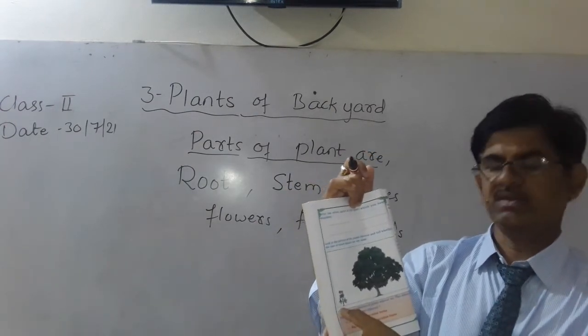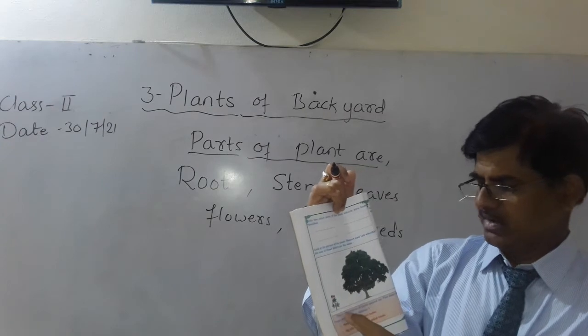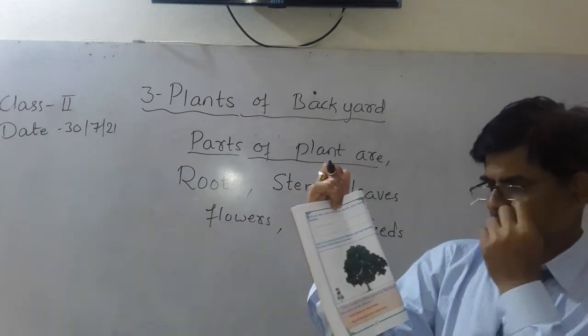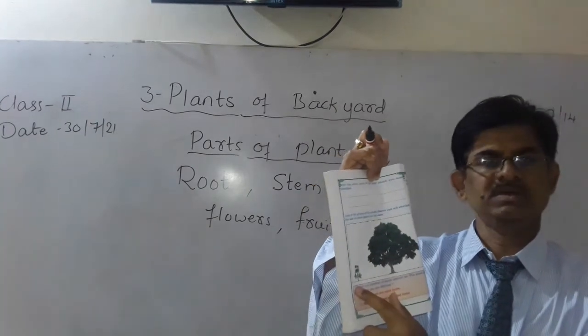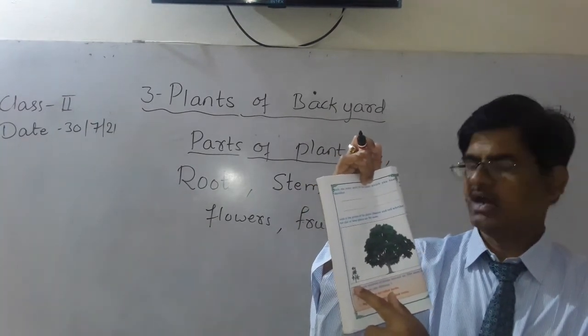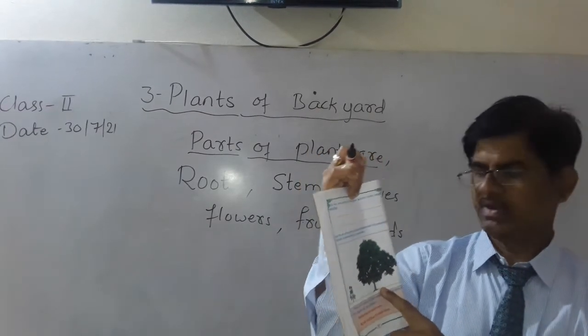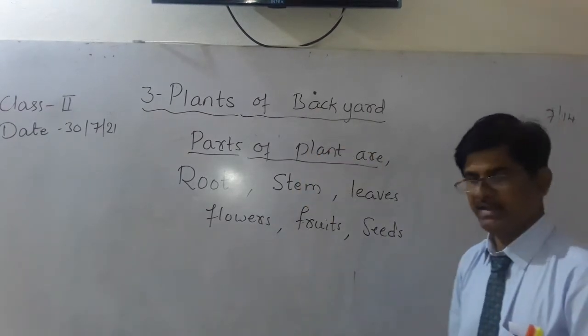So this is the plant, and this is the tree. Understood? So small plants are called herbs. The small plants are called as herbs. And the big trees are called trees. Now here, let me write here.